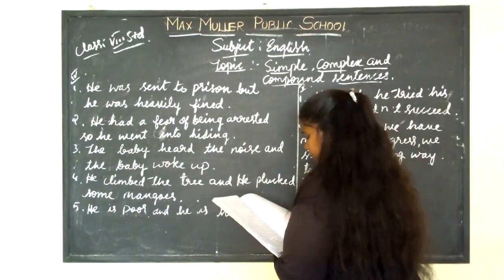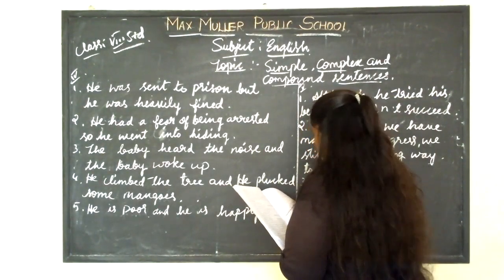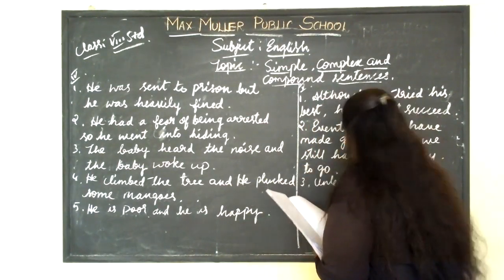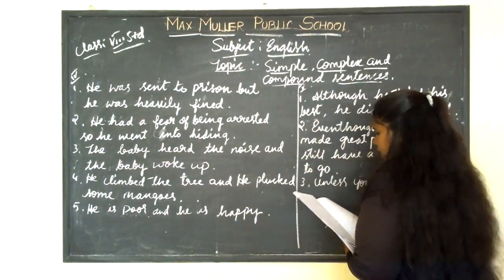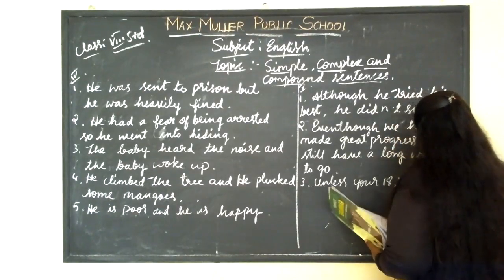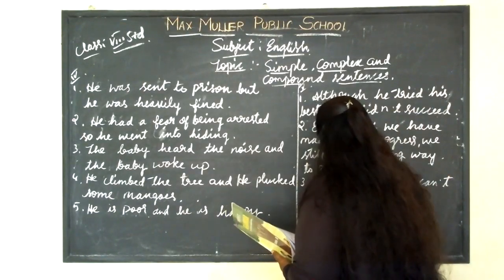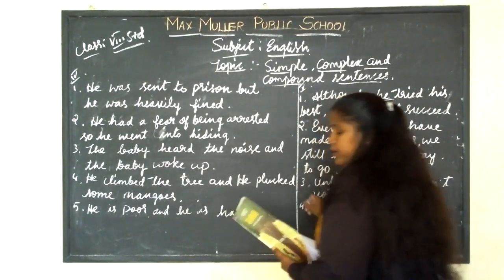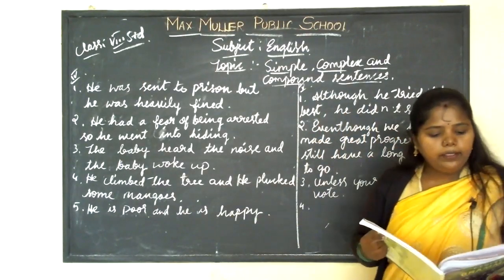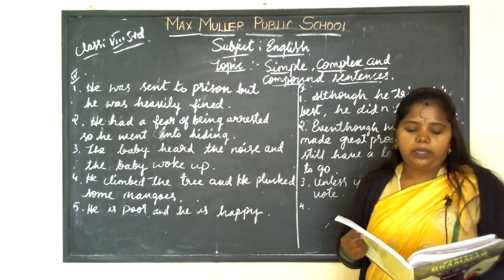Here, see third one. Third one is, unless you are 18, you cannot vote. Okay. So the fourth one, either the car starts or we will have to punish it.